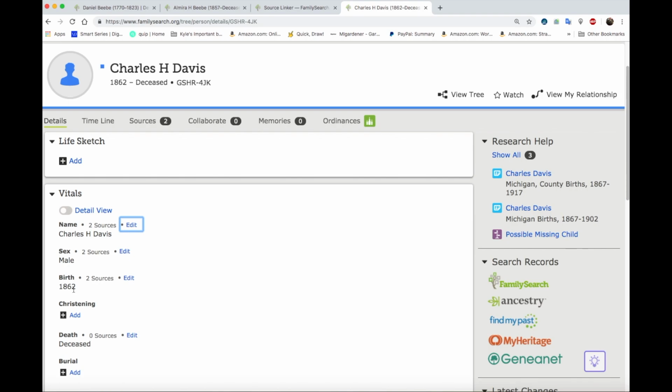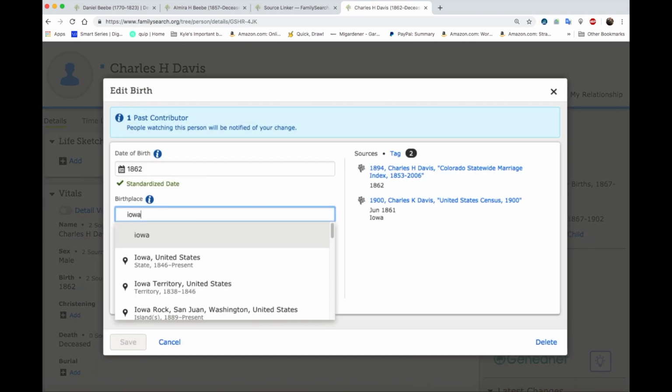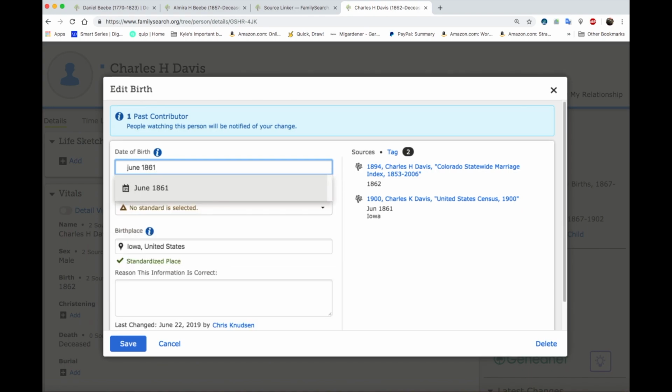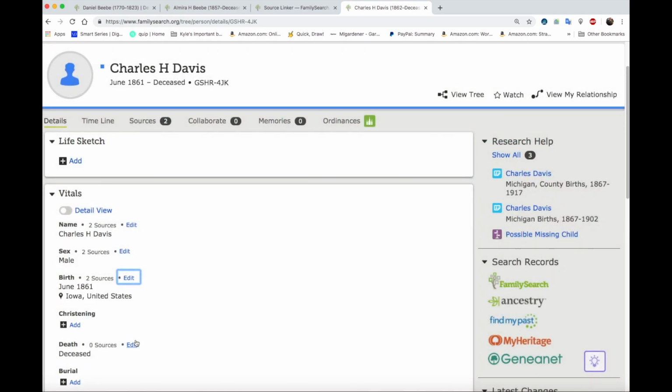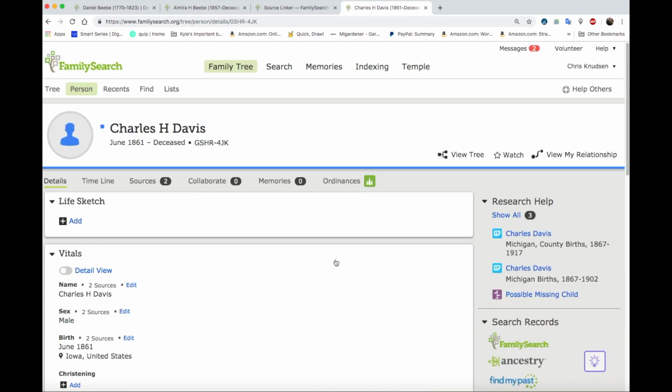I clicked on the wrong thing. Birth, Iowa. June 1861. So let's change that. June 1861. And hit save. And I'm going to refresh this, see if Family Search comes up with any better things. Charles Davis.